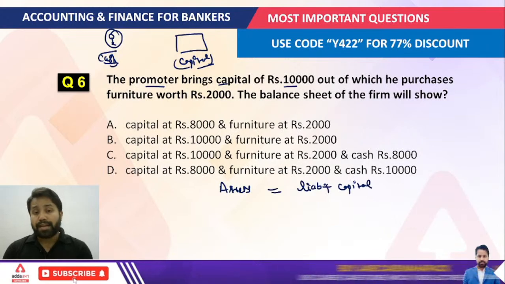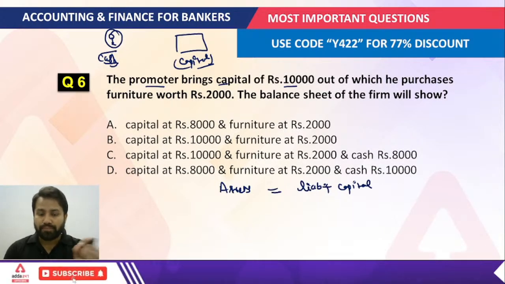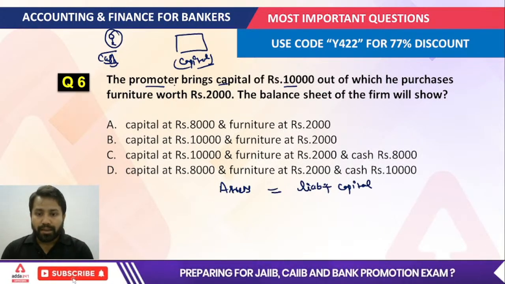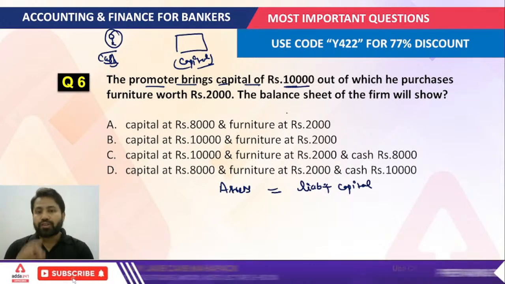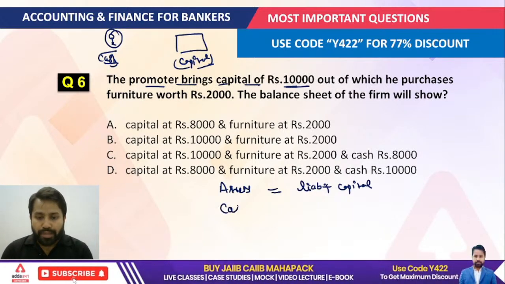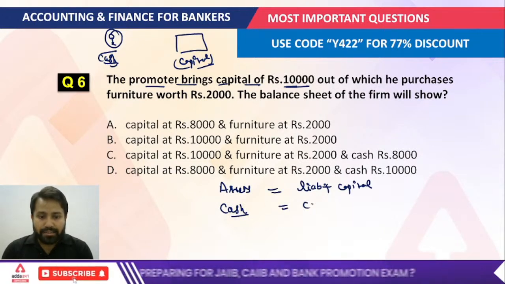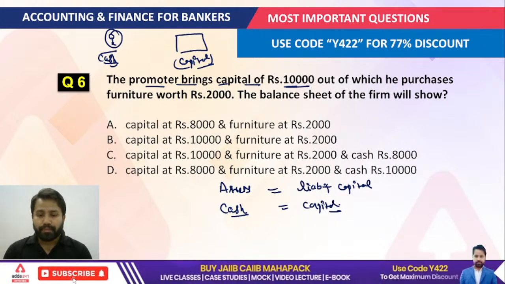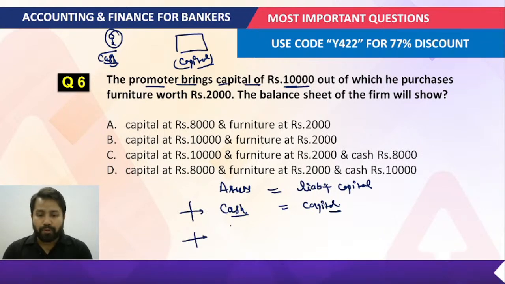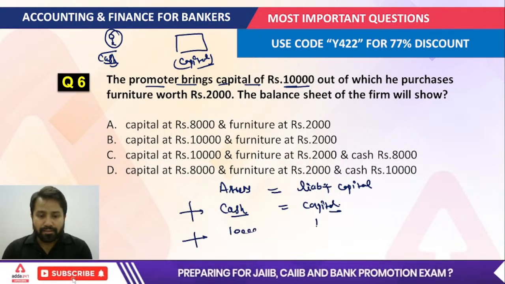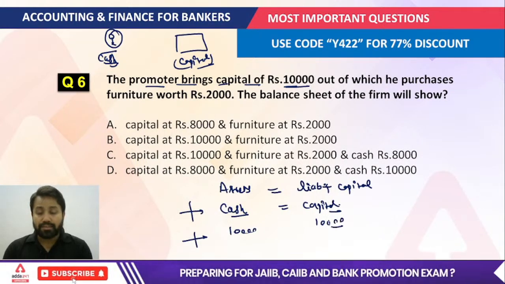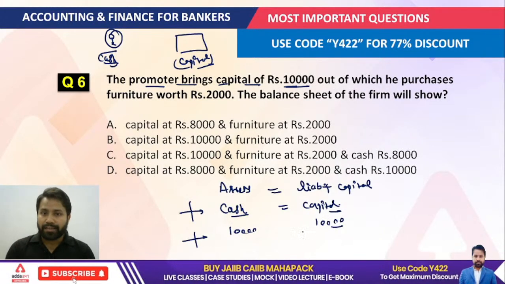Now just understand in a very fine way what I'm going to say here: the promoter brings capital of 10,000. What I told you is that for the promoter that is cash, but for the company it is capital. Because this is cash, the promoter just brought the 10,000, and for the company it is capital, the 10,000 rupees.